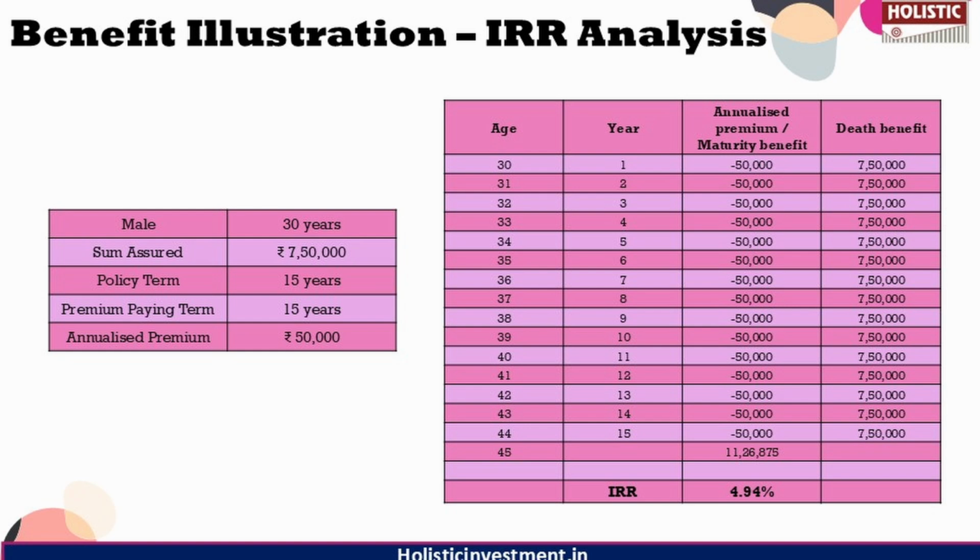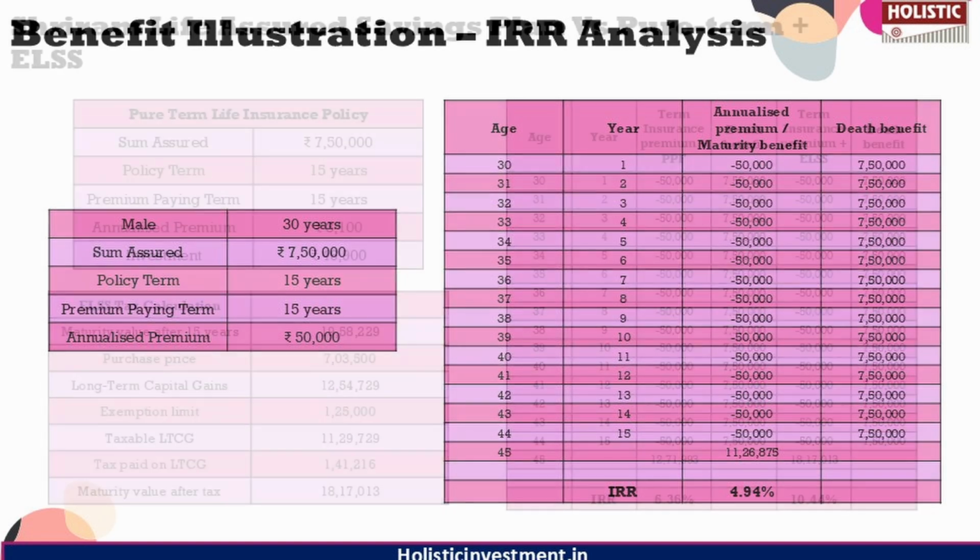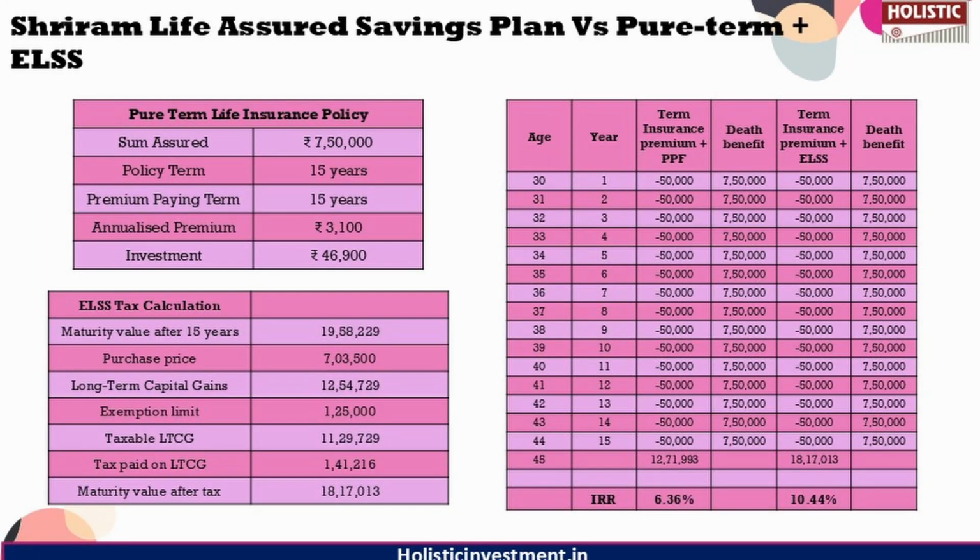Now, as we understand that this policy is not giving us a desirable outcome due to the structure of life cover and investment, what we are going to do is separate these components and invest in them separately to see whether that can give us a better result.